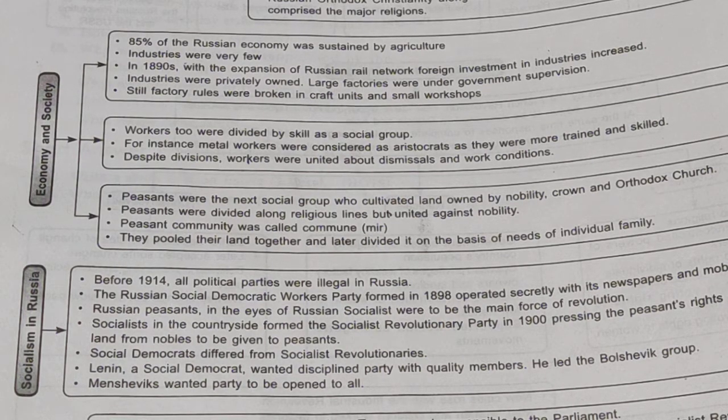The peasant community was referred to as mir, M-I-R, and they were also called a commune. Though they were divided on the basis of their different economic conditions, just like the workers, the farmers also used to live united together.